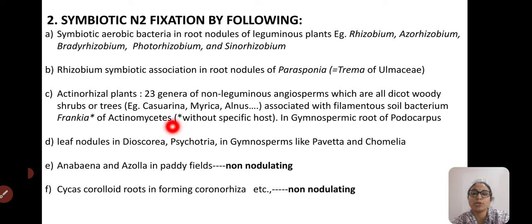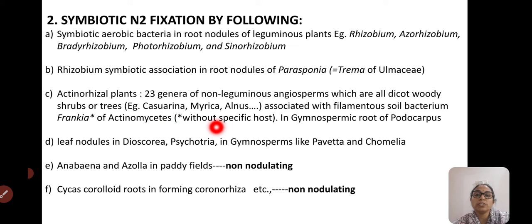Very, very important feature: Rhizobium is very specific to leguminous plants, but this particular Frankia is a bacteria which fixes nitrogen in 23 genera of angiospermic plants and also species.